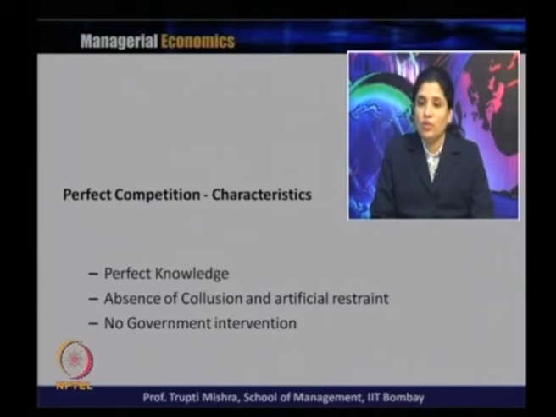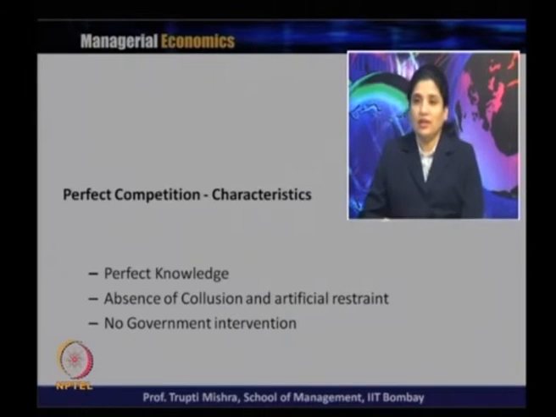Then there is absence of collusion and artificial restraint. If you look at it, since all the firms are producing the same product and there is an absence of competition, somehow it may lead to the fact that they will collude and charge a higher price, which is again not a good sign for the market to grow, because the buyer will be at the other end. And if all the firms are producing the same product, the collusion power is also stronger.